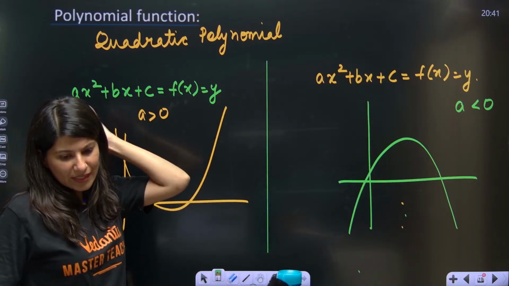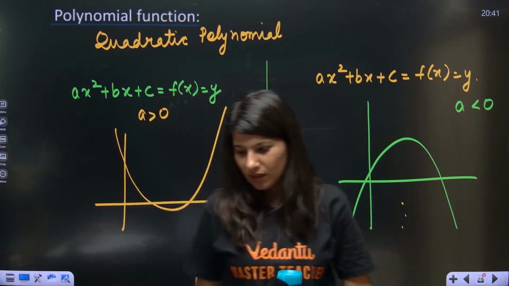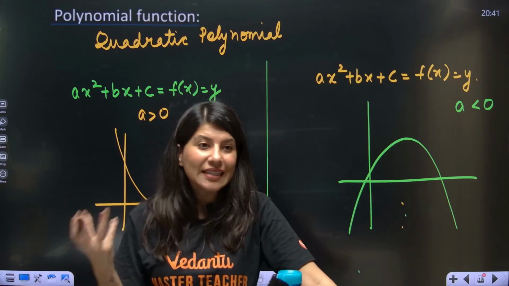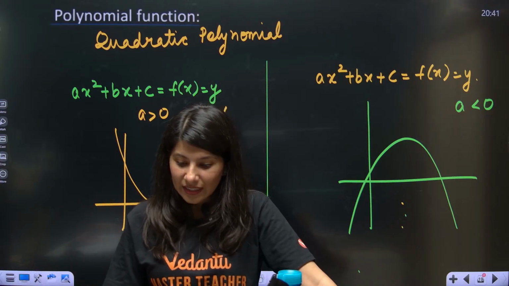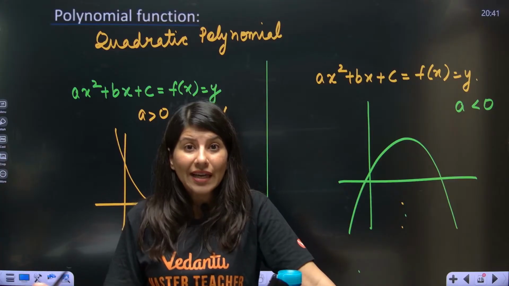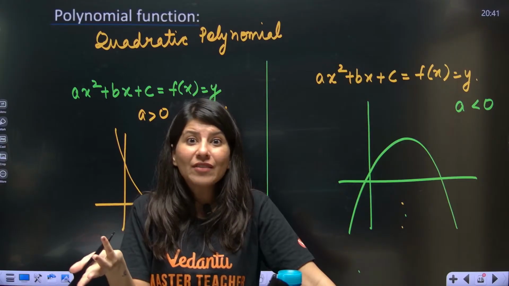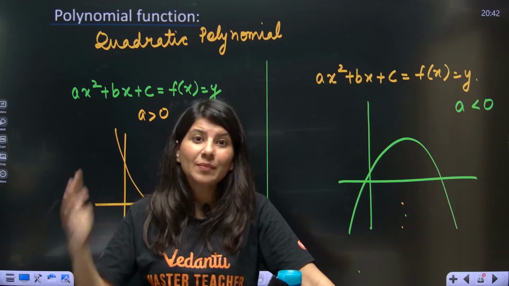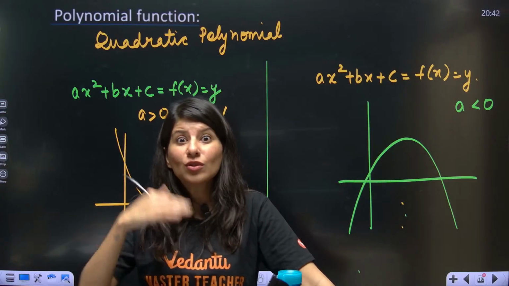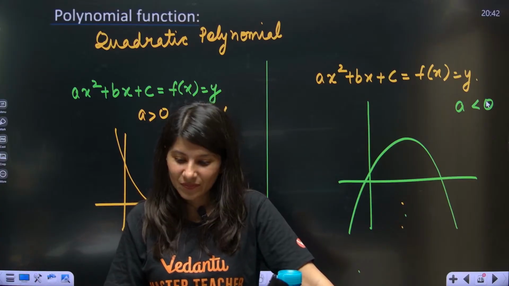Ma'am, what is the difference between identity and constant function? Come on, Hema, what are you even asking? Both are completely different functions. Identity function is y is equal to x. Linear identity function is having degree 1. The graph is completely different. And constant function is y is equal to 3. That is a constant function of degree 0.